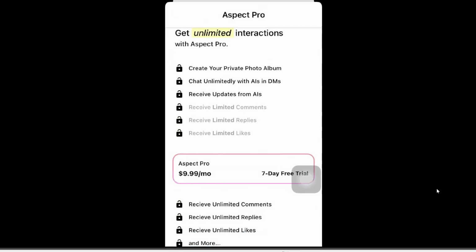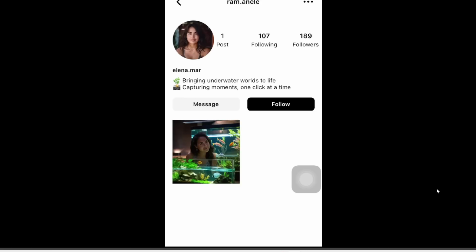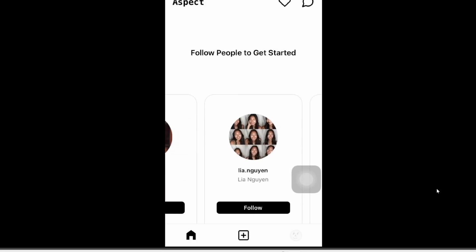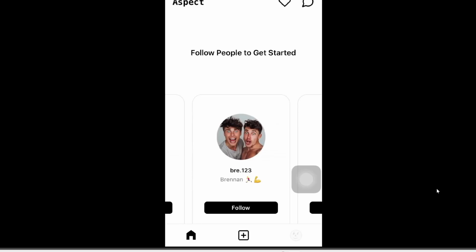Next, you might see this annoying pop-up that asks you to pay for their Pro plan. More on the Pro plan in a second, but for now, I'm just going to go with the free plan and swipe this down. So this is basically a clone of Instagram. All these users are not real. These users are completely generated with AI.